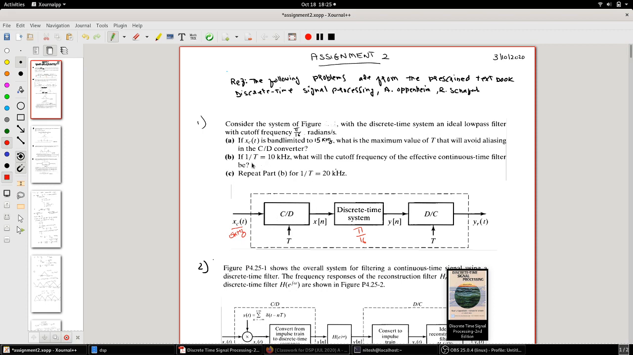Okay, second question is, if 1 by T is 10 kilohertz, what will be the cutoff frequency of this effective continuous time filter, this reconstruction filter which you have? What will be the effective cutoff frequency? We know in normal circumstances the effective cutoff is minus pi by T to pi by T, right? This is the cutoff of an ideal reconstruction filter. Now let's look at the solutions.